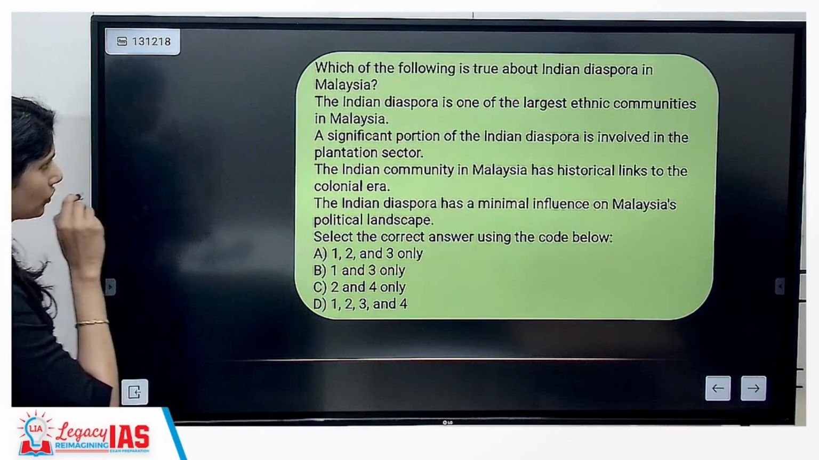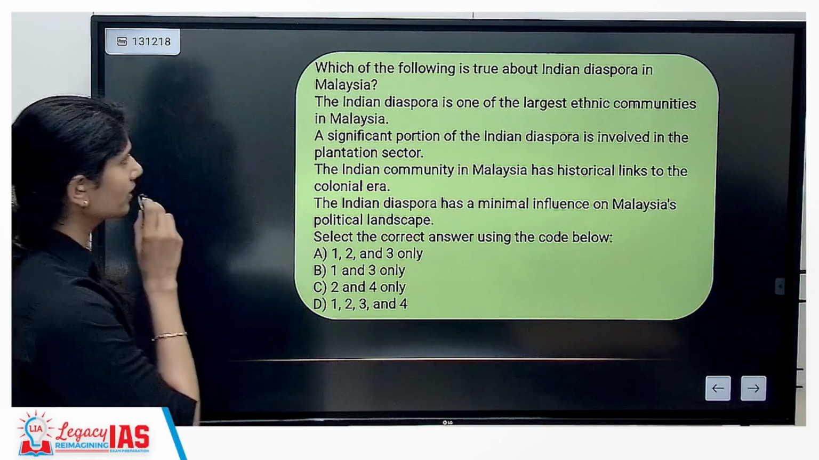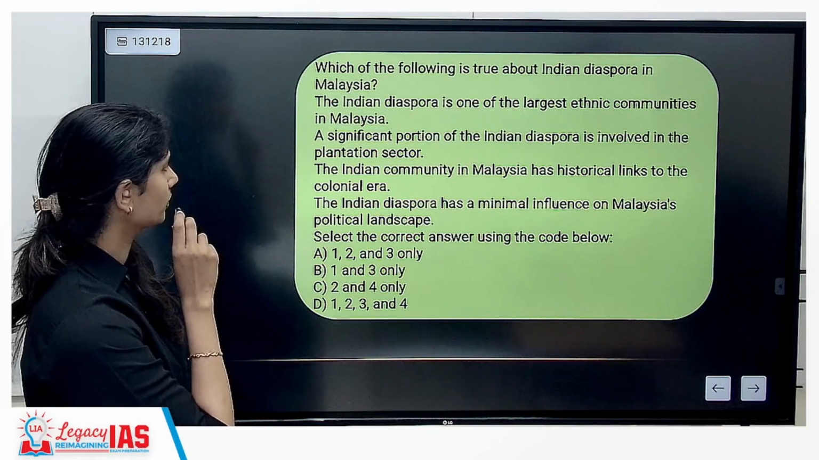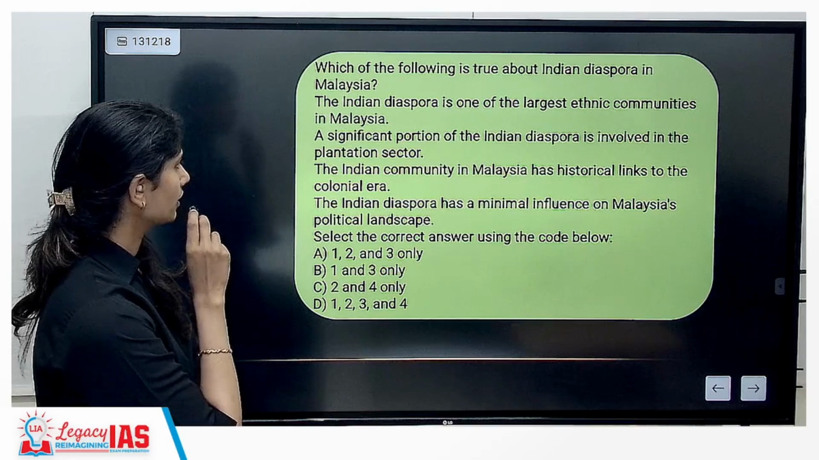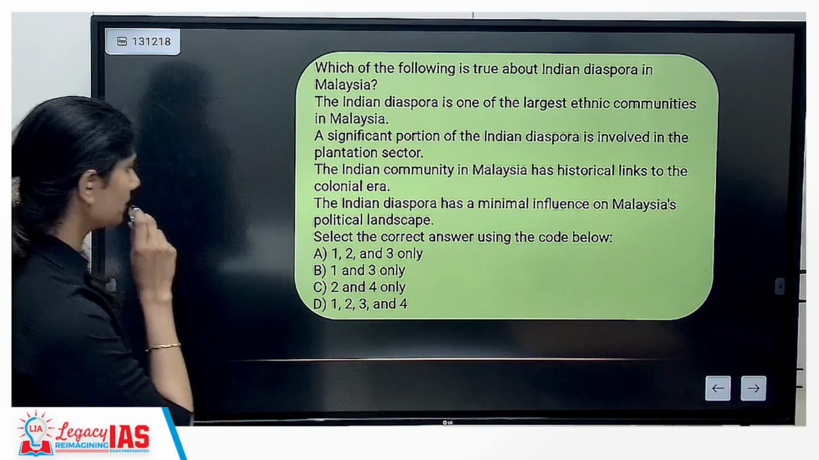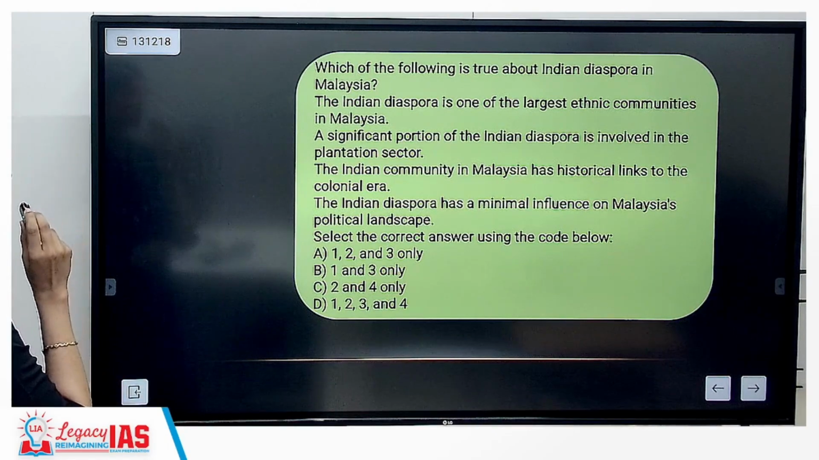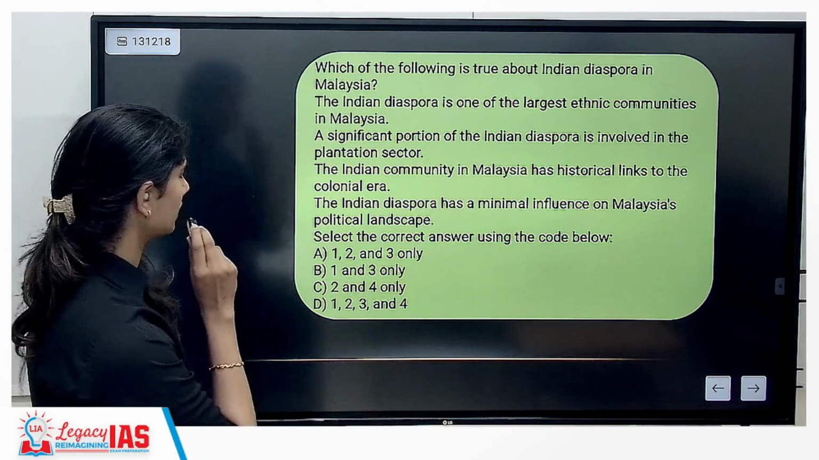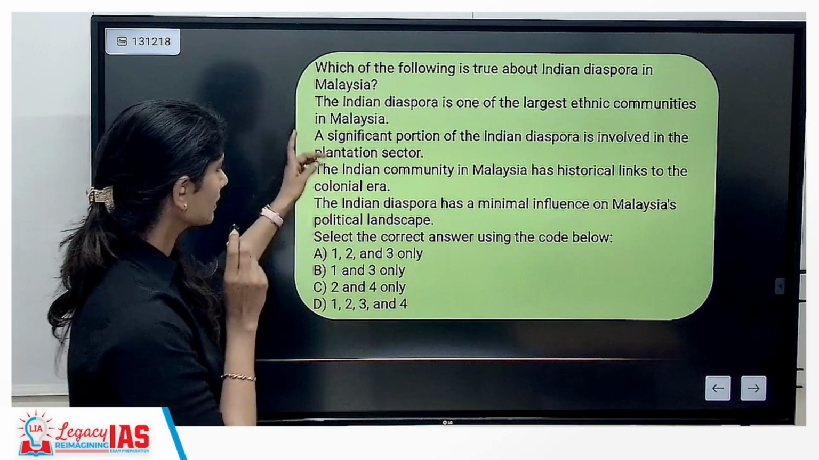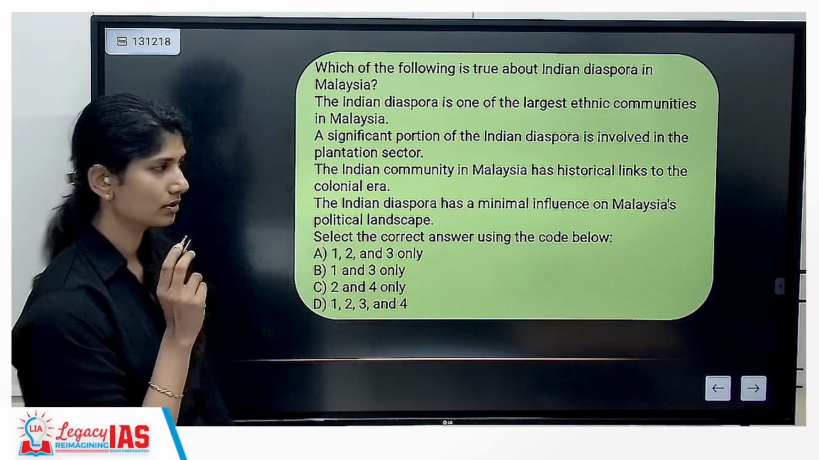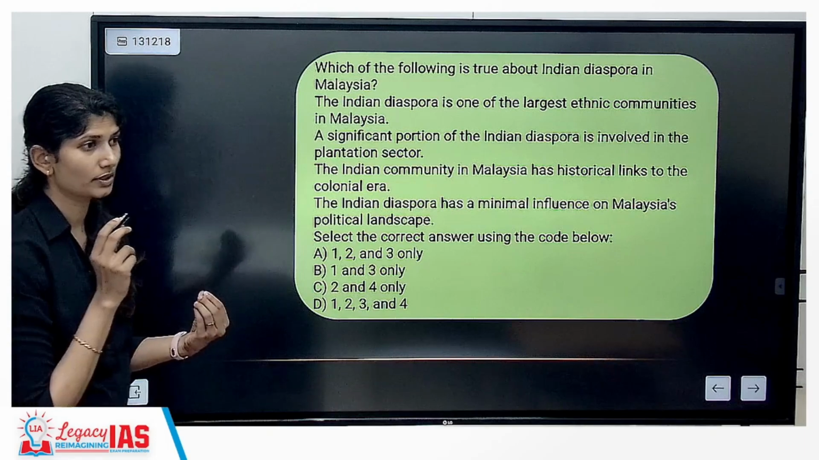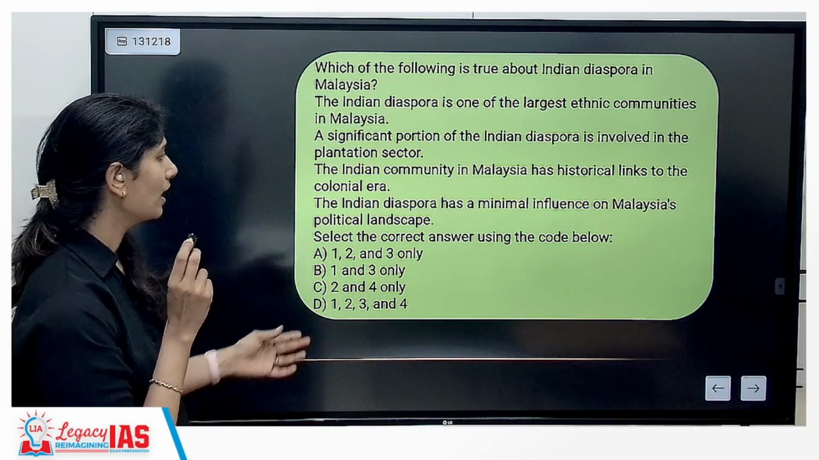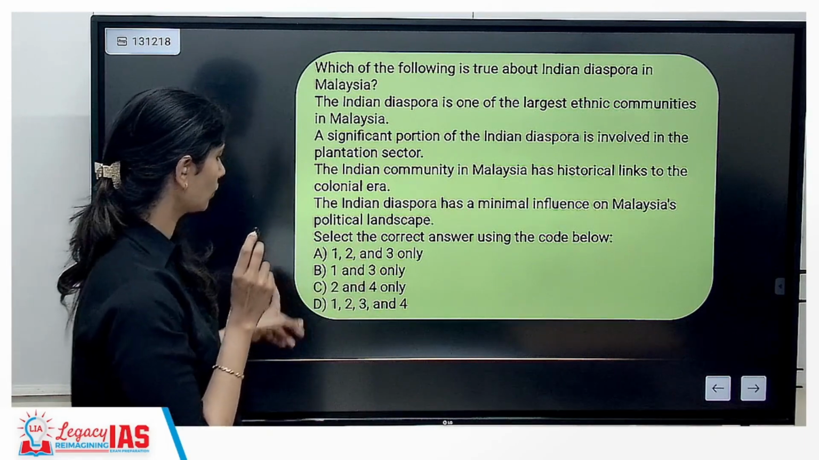Which of the following is true about the Indian diaspora in Malaysia? The Indian diaspora is one of the largest ethnic communities. A significant Indian diaspora is involved in the plantation sector. The Indian community in Malaysia has historical links. The Indian diaspora has minimal influence on the Malaysian political landscape. All correct except the fourth one. For example, the Tamils in Malaysia have had significant influence. So apart from the fourth.